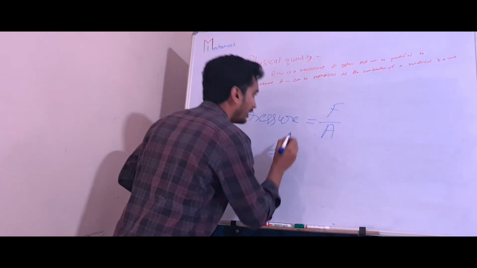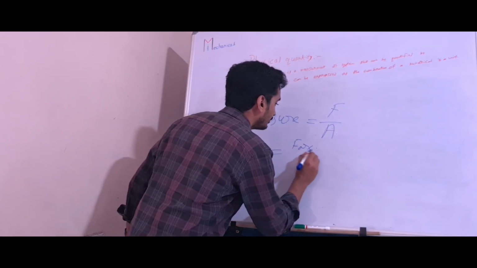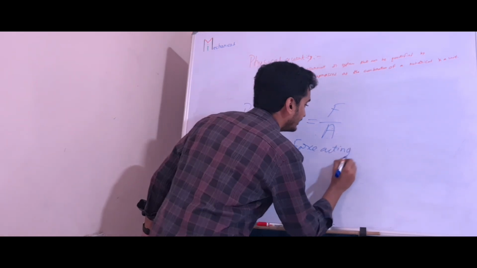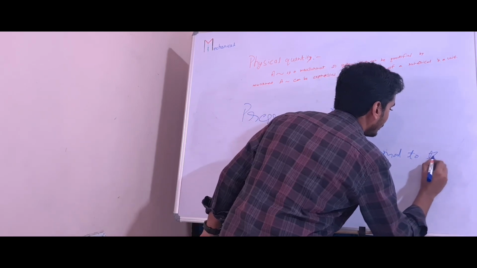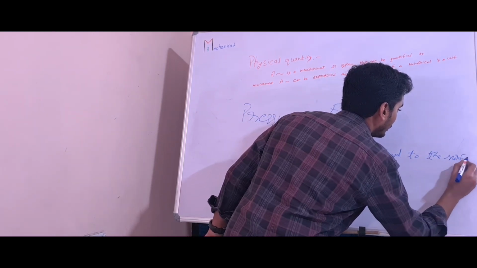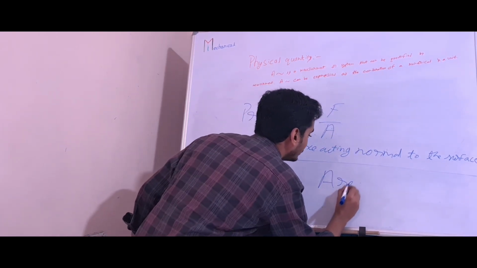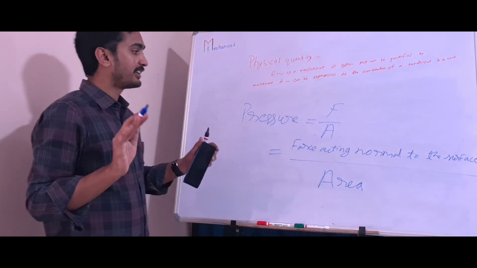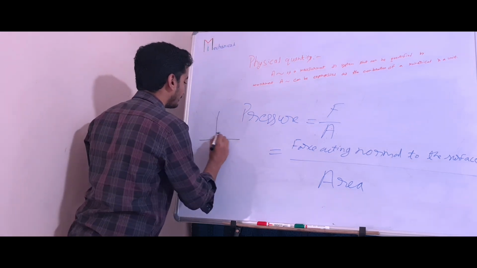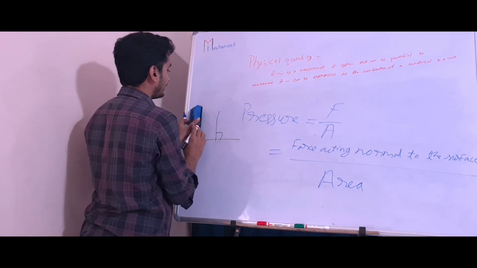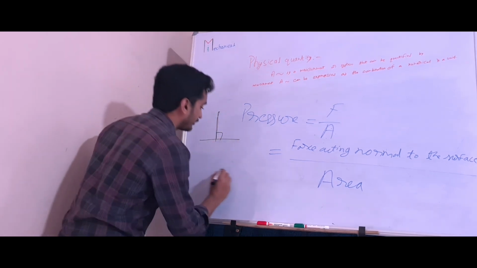You need to know the definition of pressure. Pressure is equal to force acting normal to the surface divided by area. Normal means perpendicular, 90 degrees. How much force is acting perpendicular to the surface?